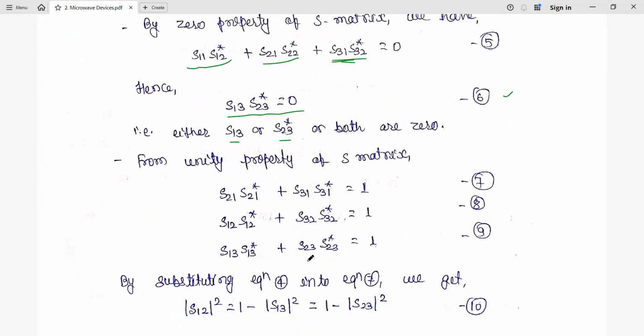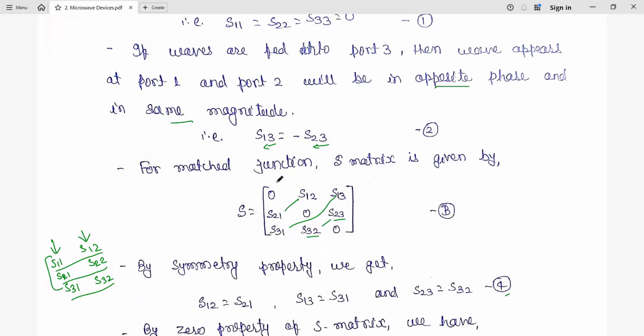Then we have the unity property of the S matrix. Unity property means the same columns and their conjugates are multiplied. So S21 with conjugate of S21 plus S31 with conjugate of S31, since S21 and S31 are in the same column.